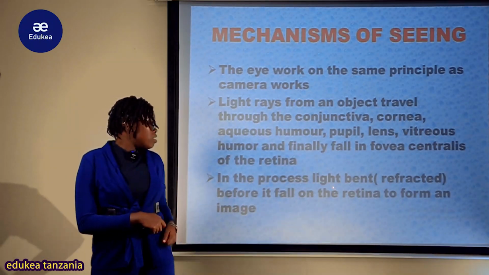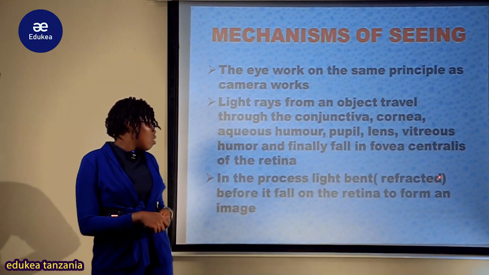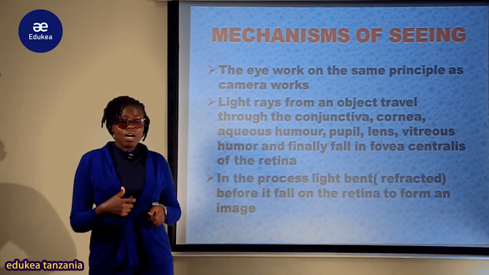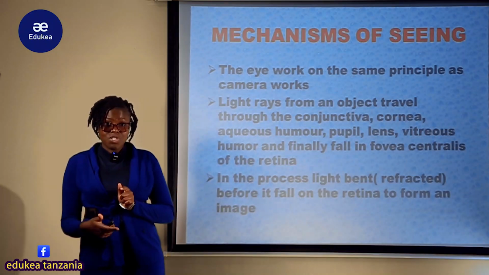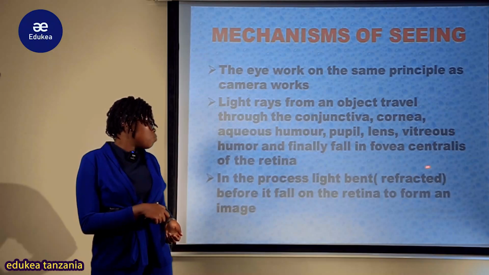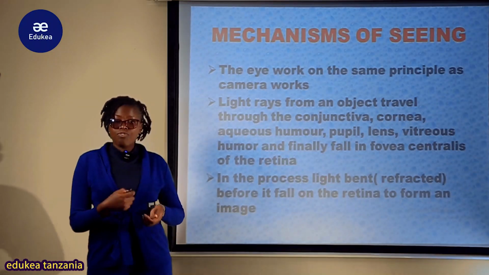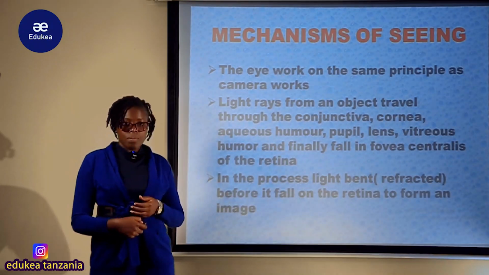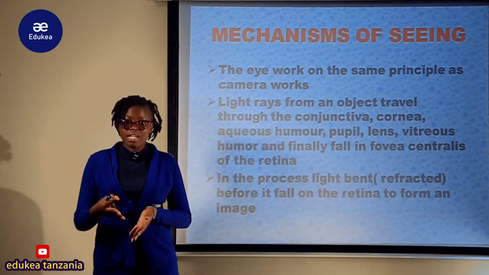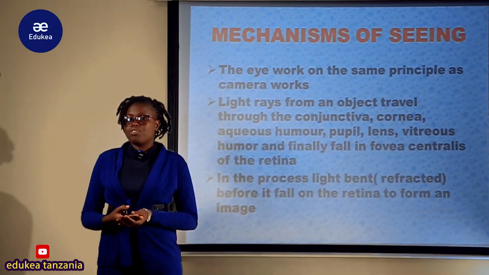So in the process, the light is bent or refracted before it falls on the retina to form the image. Katika whole process of this light transmission, the light tends to bend or to be refracted before it falls on the retina to form an image. Ili image iwe formed, lazima light be refracted kabla haijafika katika retina.